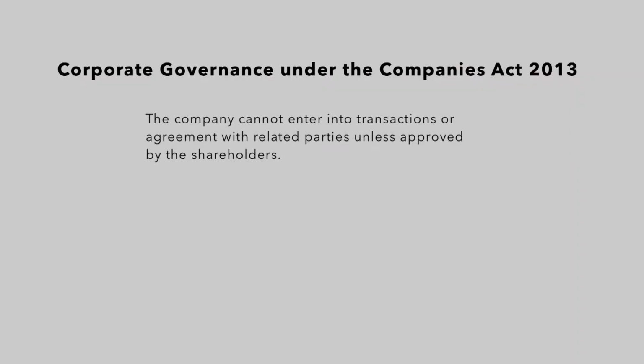The next provision that was incorporated was that the company cannot enter into transactions or agreements with related parties unless approved by the shareholders. And this is one of the very important changes that have been brought about by the Companies Act 2013. That is, you cannot enter into transactions with related parties unless you get the approval of the shareholders.